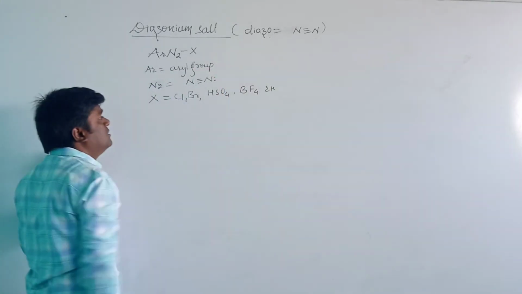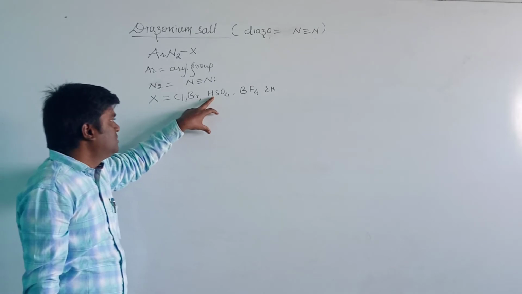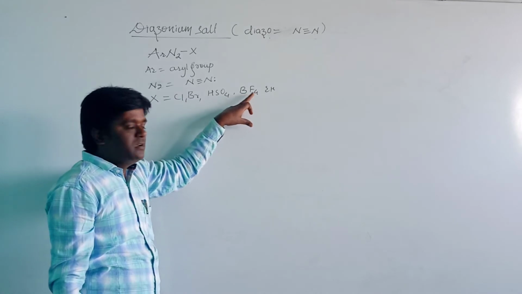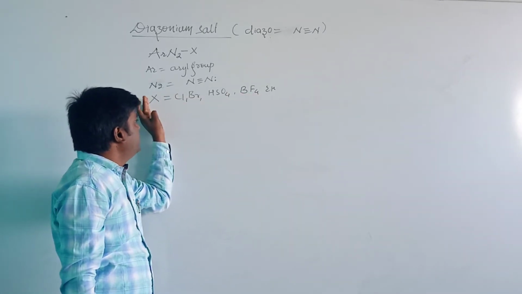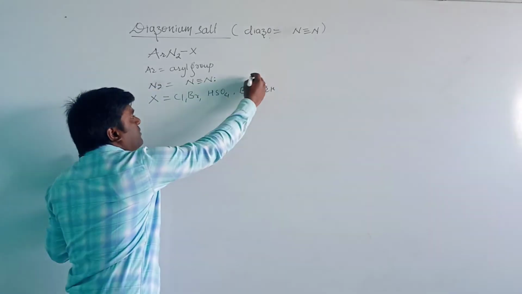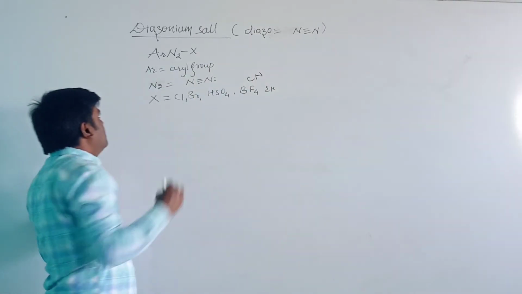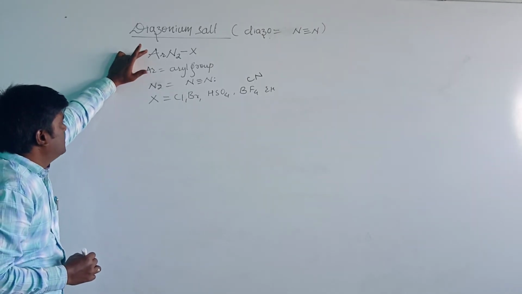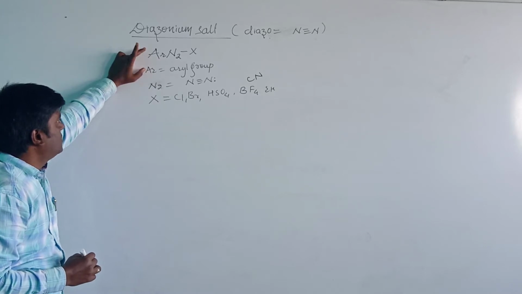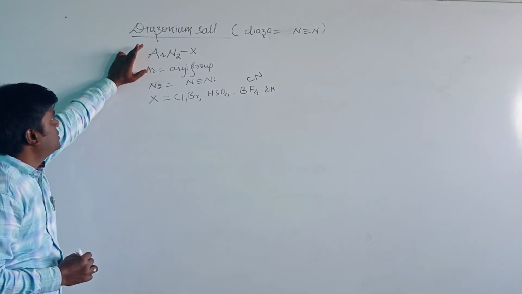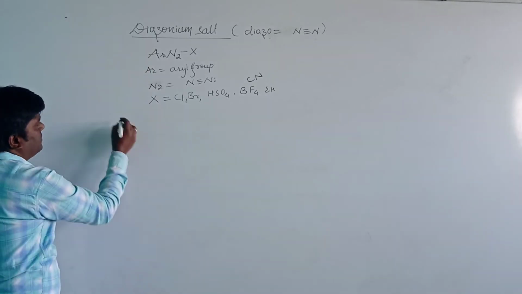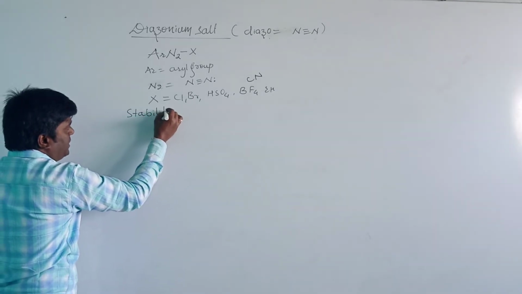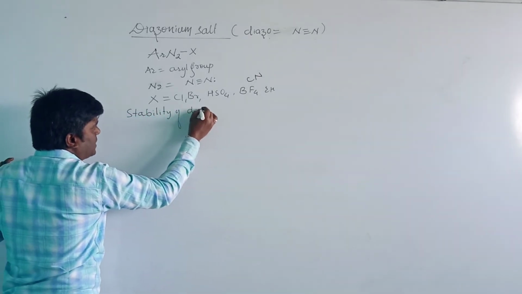Or we can take the standard answer here: chlorine, bromine, hydrogen sulfate, or tetrafluoroborate. X may be any one of these. Then this is the general representation of a diazonium salt. Then let us see the preparation of diazonium salt. First we will see the stability of diazonium salt.